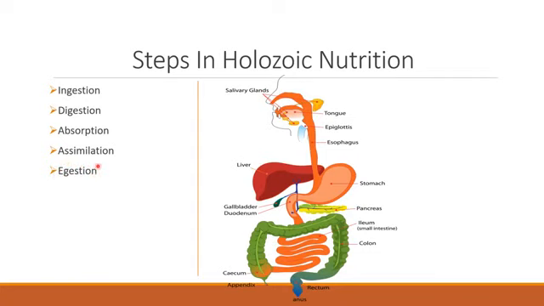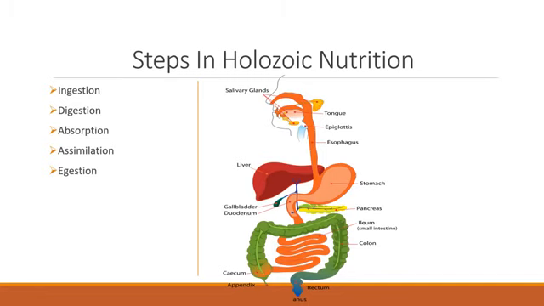Now, as you can see in this picture, there are salivary glands, tongue, esophagus, okay, stomach, liver, gallbladder, duodenum, pancreas, small intestine, large intestine, rectum, and anus.